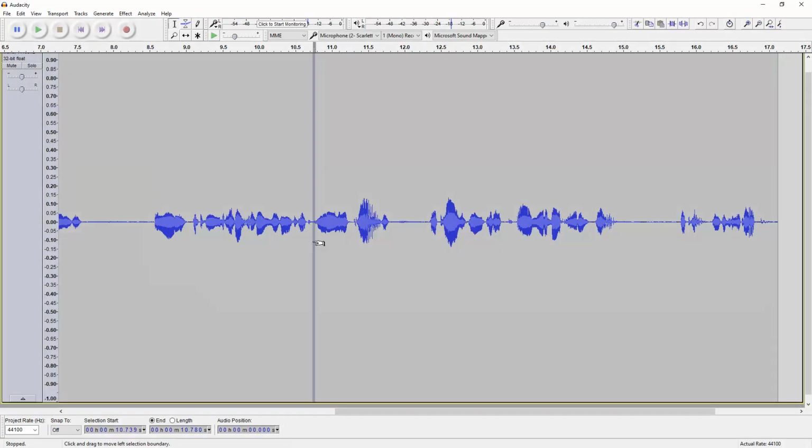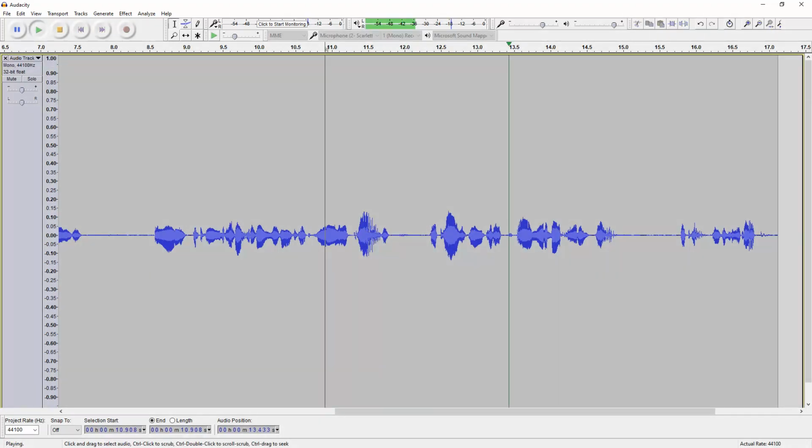Now, one more pause. Now we see we have a breath, and that's okay, but it just doesn't sound as loud and annoying. So hopefully that will help you make your Audacity sound files sound just a little bit better.